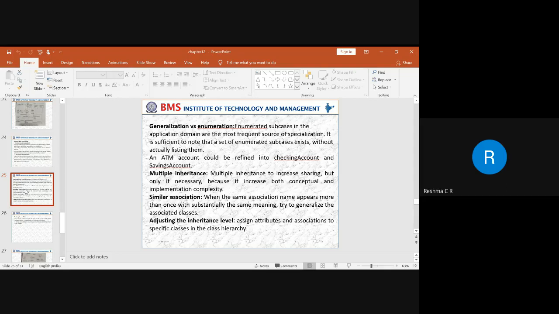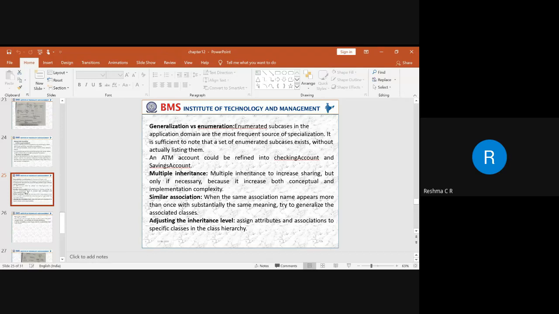Next is multiple inheritance. Multiple inheritance increases the sharing of properties and values, either conceptually or with respect to implementation, and we need to look into how multiple inheritance can be utilized. Next is similar association. We need to identify whether there are any similar associations between the other two classes.